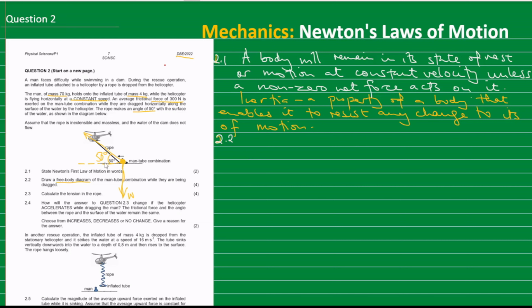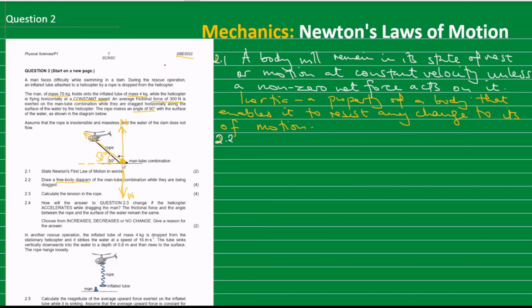So there is a force that is applied by the surface of the water. That force is the normal force that acts perpendicular to the surface. So there's a normal force. And then there's another force that is resisting the motion of the man-tube combination. That force is the frictional force, which is given here.